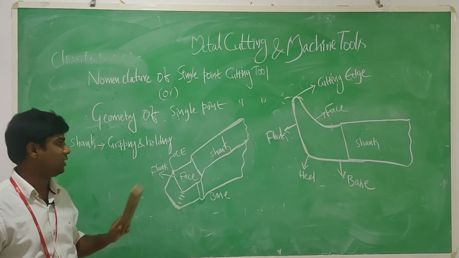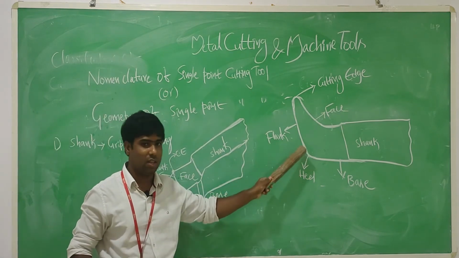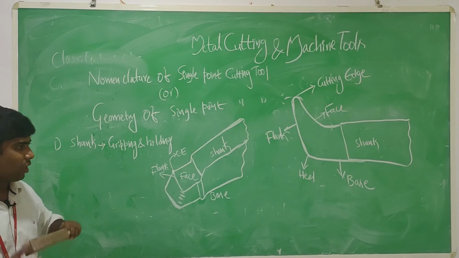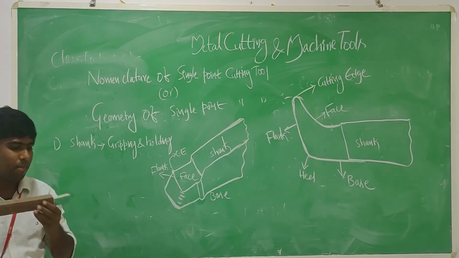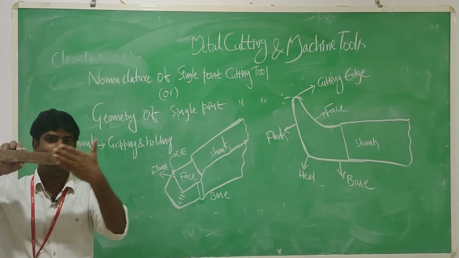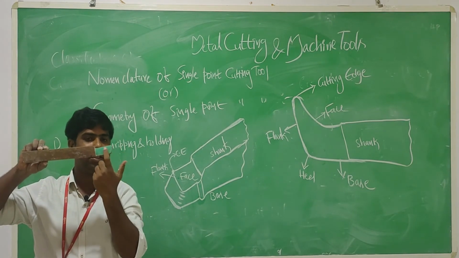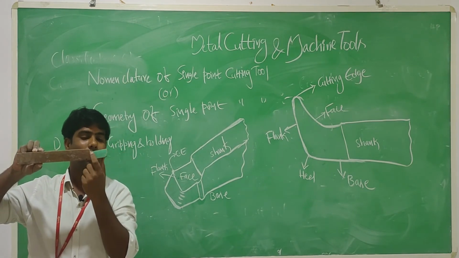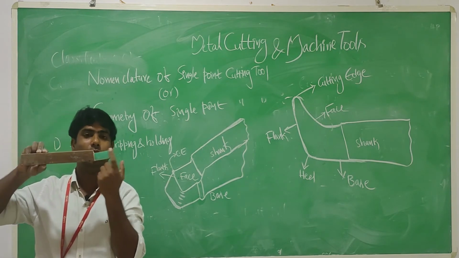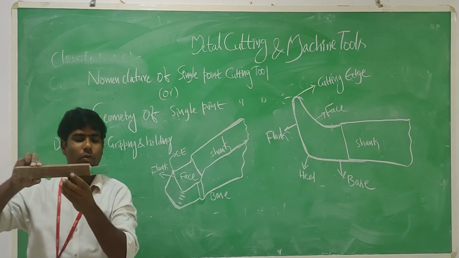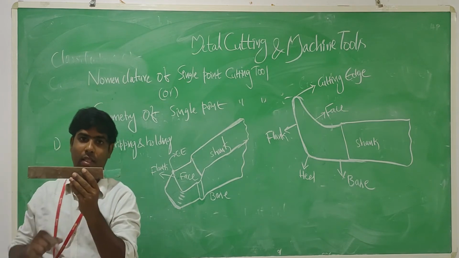Coming to the next one, that is face. This is the face I'm showing. This is the 2D line diagram, and this is the 3D diagram. From the front view, this is the face. You are seeing it now. So what is the use of this face, sir?